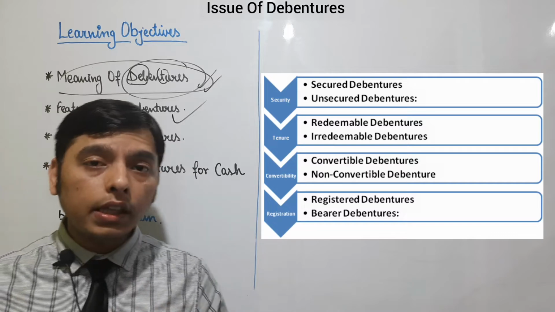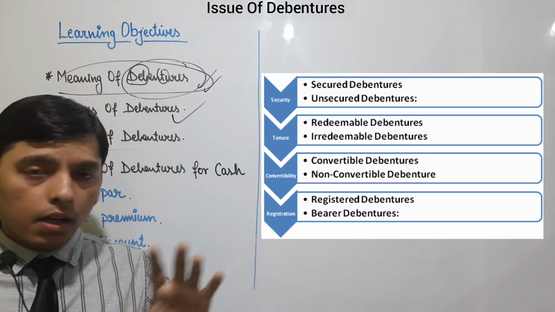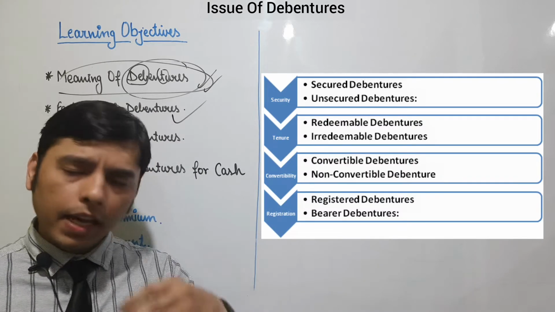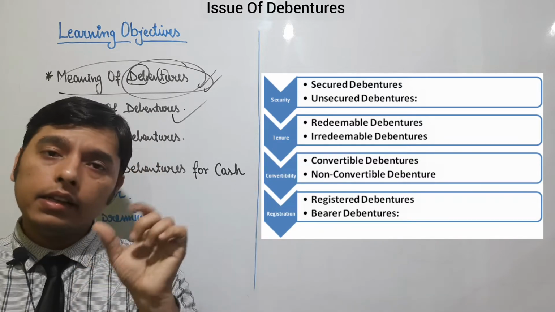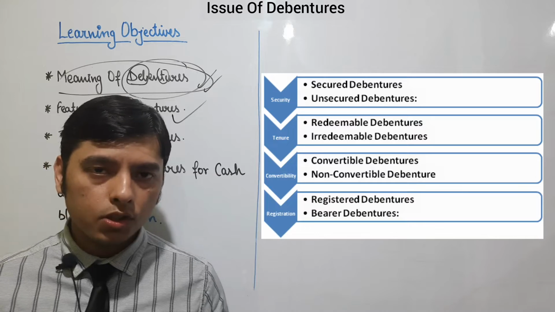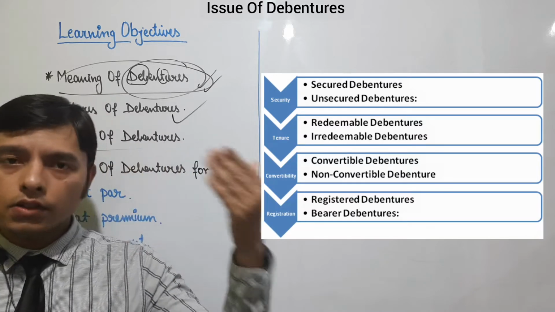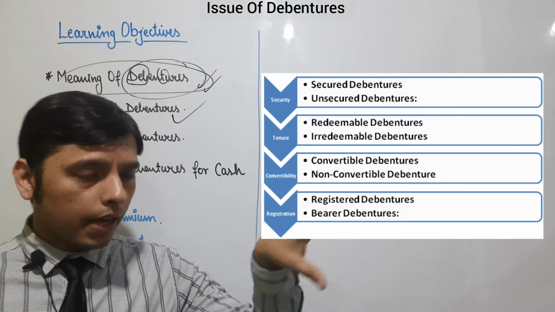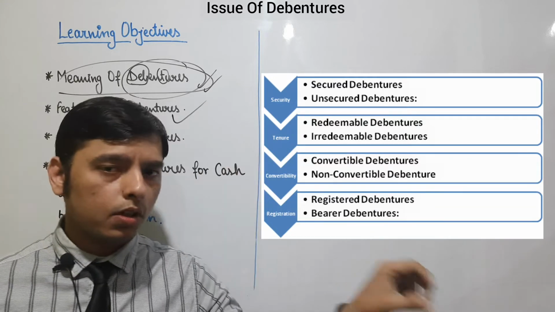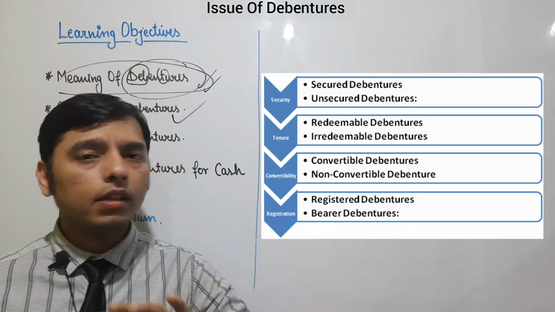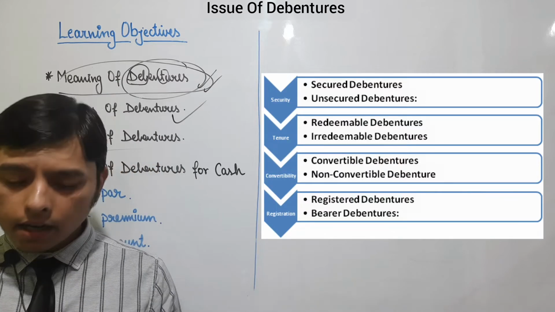If we haven't kept anything as security for issuing that debenture, then it is an unsecured debenture. Very simple. If nothing is kept for backup, then they are unsecured debentures.